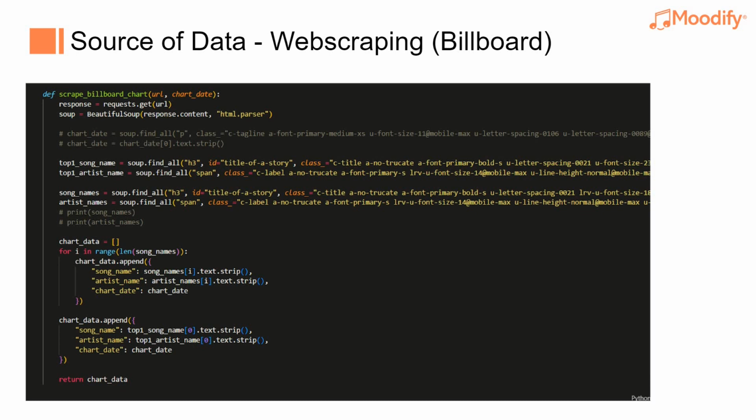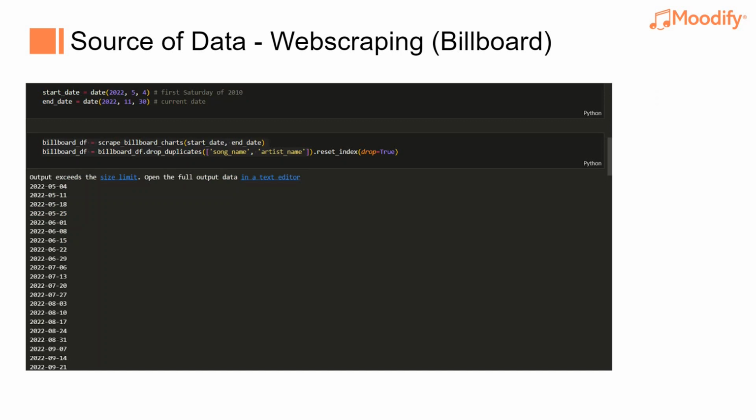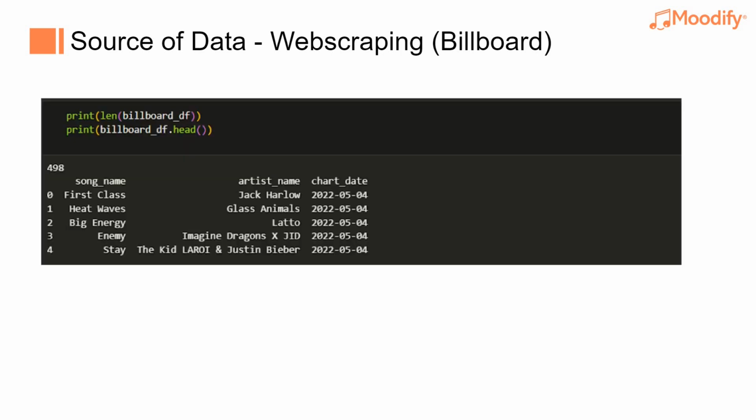This function is designed to scrape the data from each week of the Billboard Hot 100 HTML page using Beautiful Soup. We package the data into a list of dictionaries and pass them to the next function. Combined with the previous function, this function scrapes the page of Billboard Hot 100 every week based on the time interval we input. After we input the dates and call the functions, we can print the dates to ensure that it works. The result should be like this.